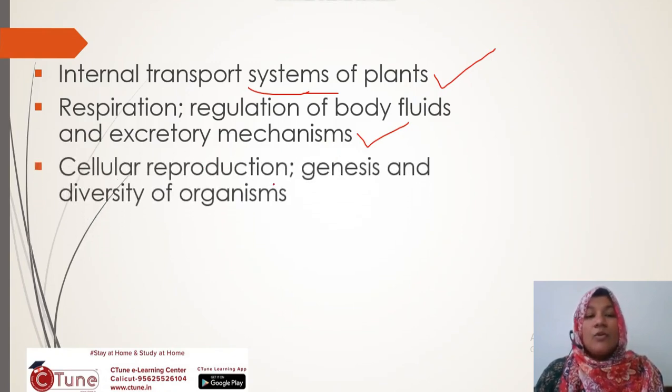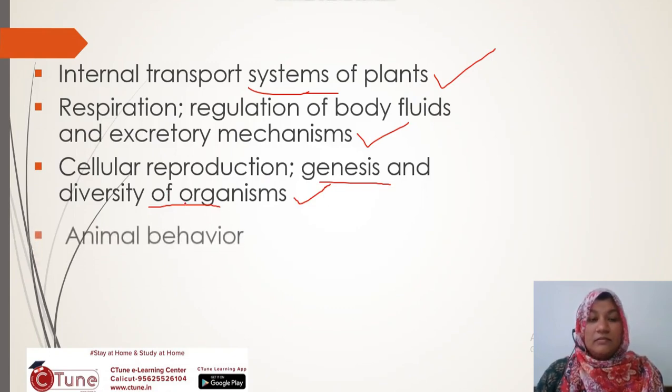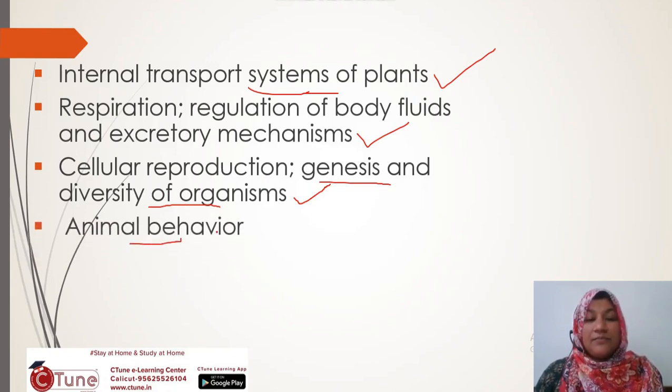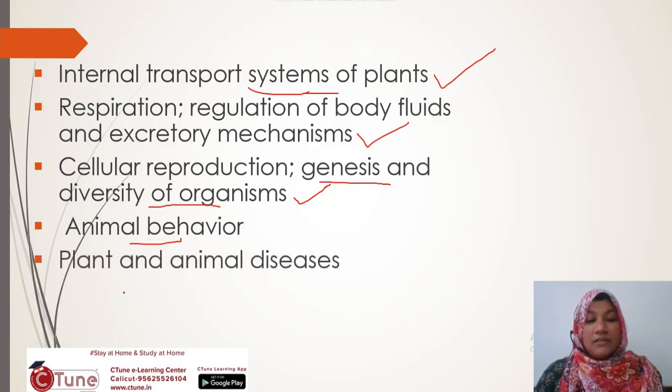Then cellular reproduction. Genesis and diversity of organism, different forms of organism. Next is animal behavior. Animal behaviors like walking and swimming are all animal behaviors. Next is plant and animal diseases. Major plant diseases are like wilt, rot, ergotism. These are all plant diseases. Animal diseases, anthrax.